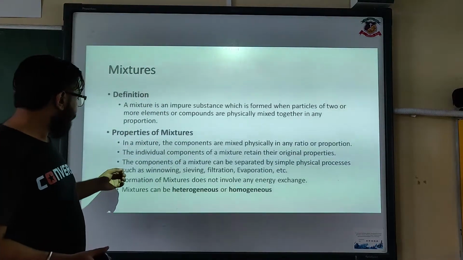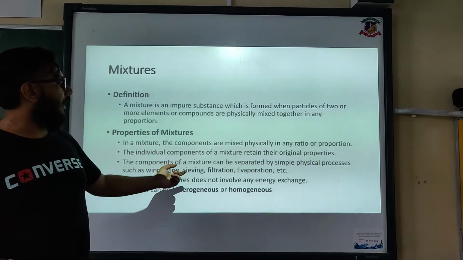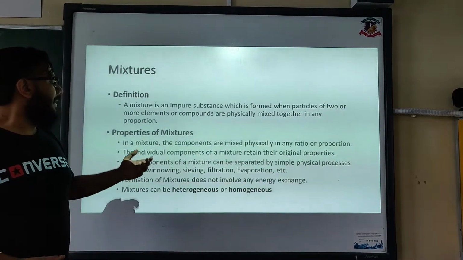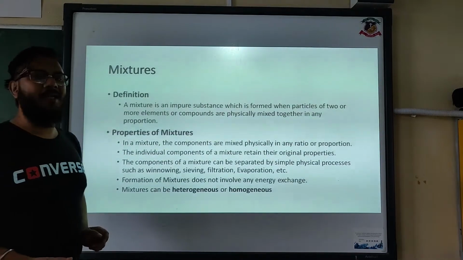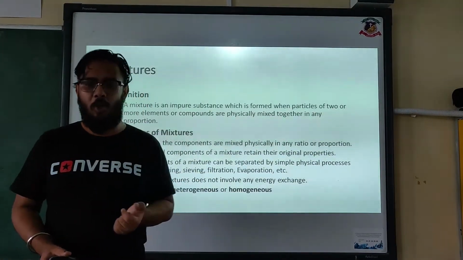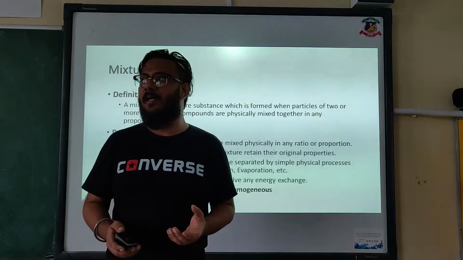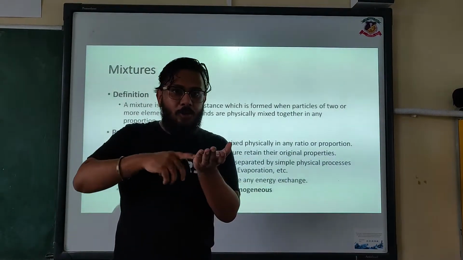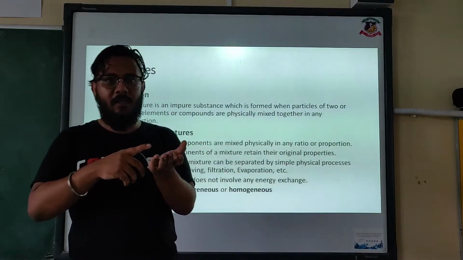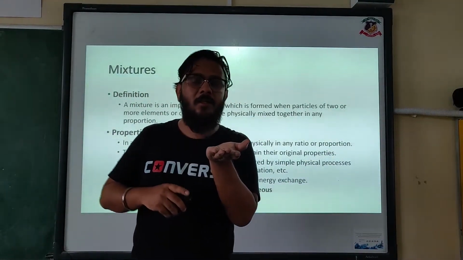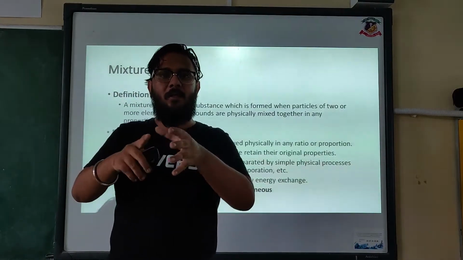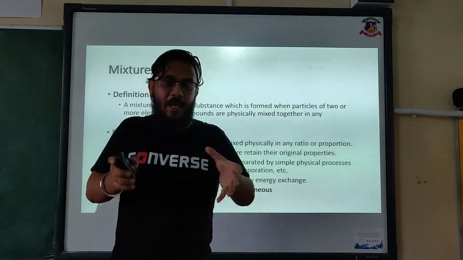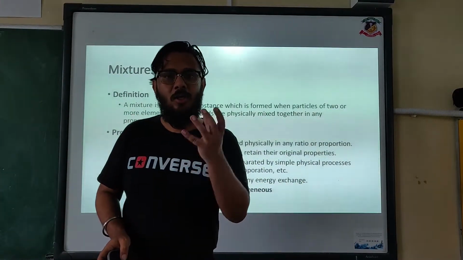Next, the components of a mixture can be separated by simple physical processes such as winnowing, sieving, filtration, evaporation, etc. Winnowing is basically a simple thing. For example, you have peanuts. You rub the peanuts and you get that outer shell. You can just blow it away using air to separate things. When you use air to separate substances, it's called winnowing.